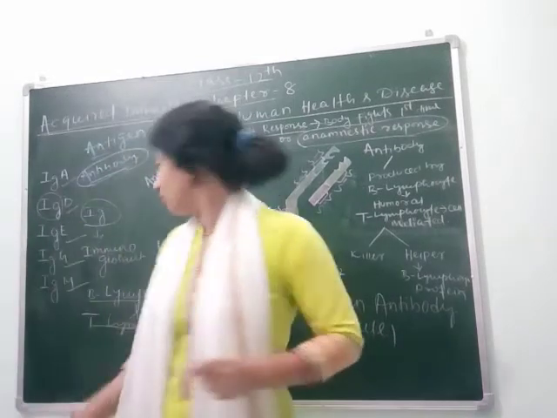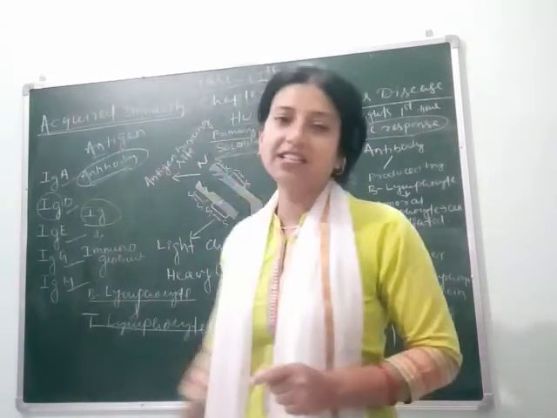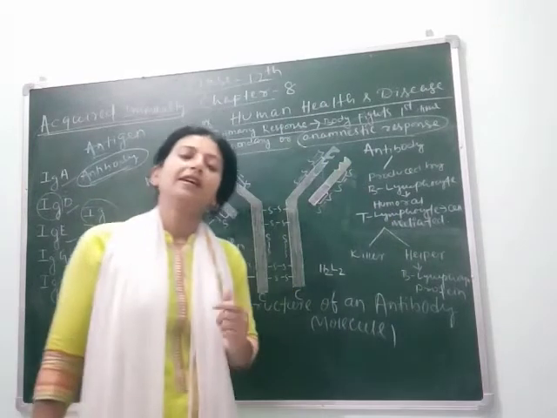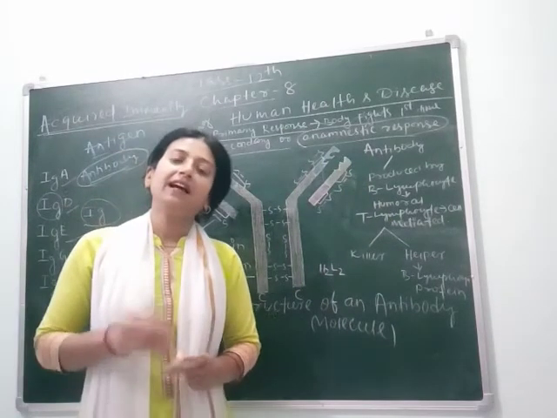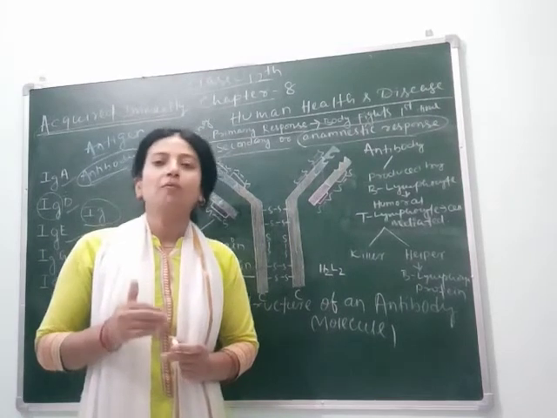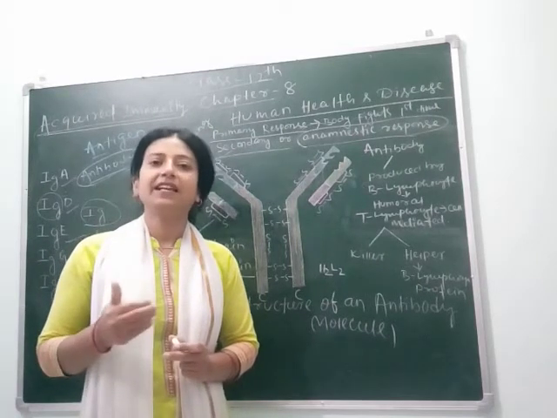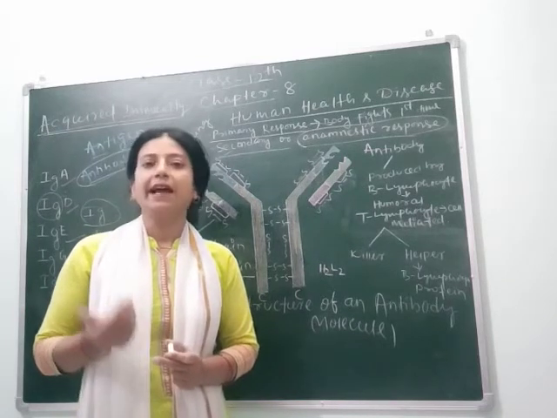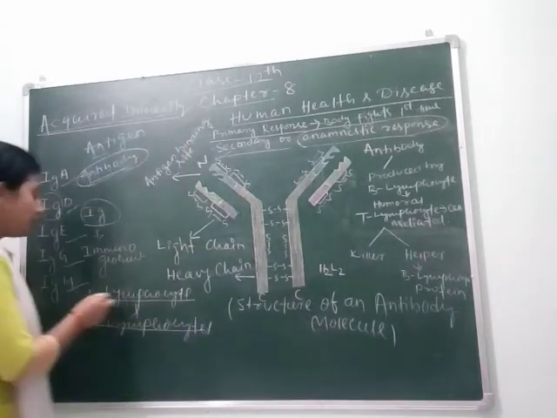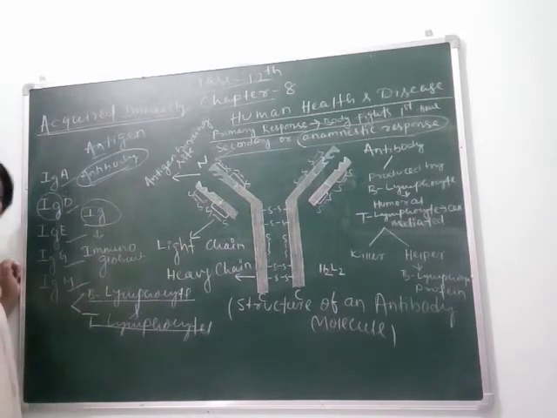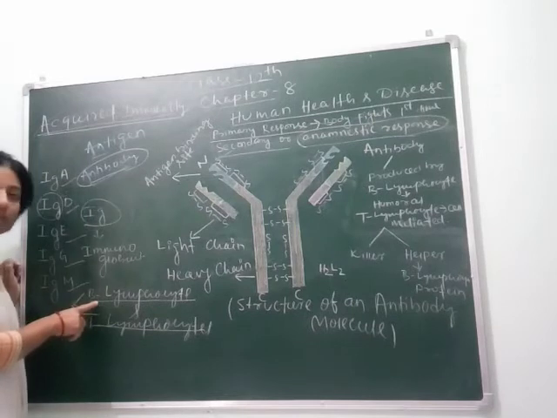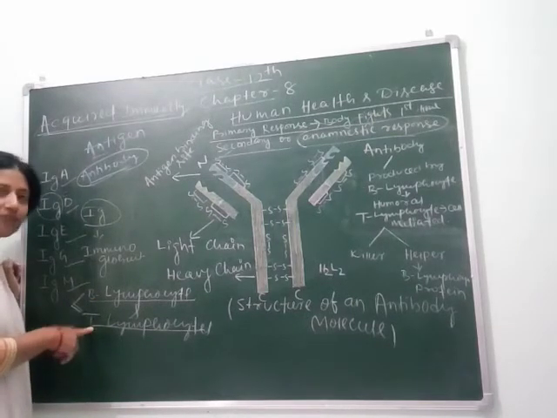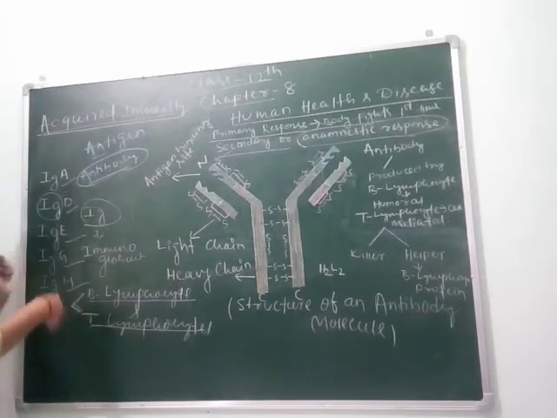Then another is your T lymphocyte. T lymphocyte is called helper lymphocyte. Helper lymphocyte means it helps the B lymphocyte to form protein which fights against the microorganism, and the protein we can say is the antibody. Clear? So here are two types of lymphatic cells or lymphocytes. One is your B lymphocytes, which give us humoral immunity. Another is your T lymphocyte, which gives us cell mediated immunity, which we will study later.